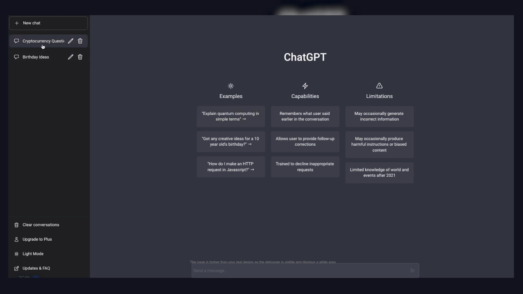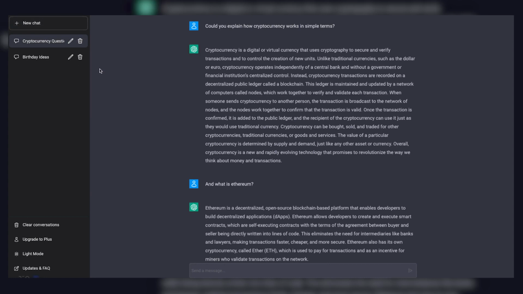Like ChatGPT, I've got some logs here. It has the ability to save logs, the ability to create an account, ask your questions, save your questions, your chats, all those things. You can see I just did a little sample here to test it out: could you explain how cryptocurrency works in simple terms? That's me making the question, it making the call to ChatGPT, and then it explains it. Cryptocurrency is a digital or virtual currency that uses cryptography to secure and verify transactions, and so on. But again, it looks pretty one-to-one to ChatGPT.